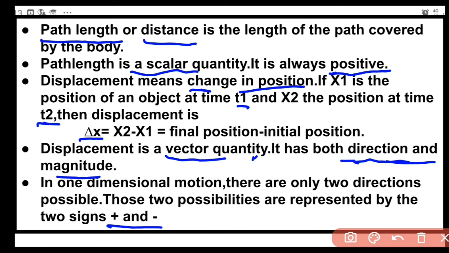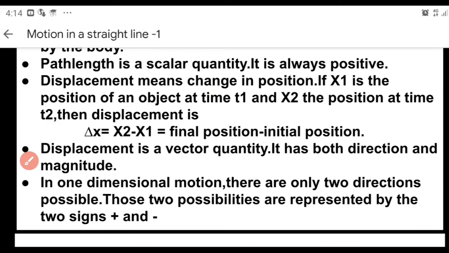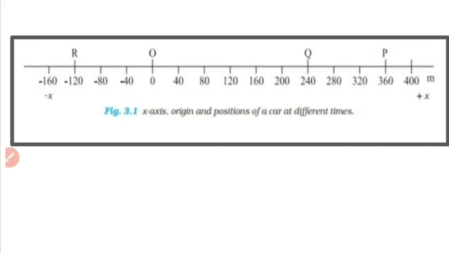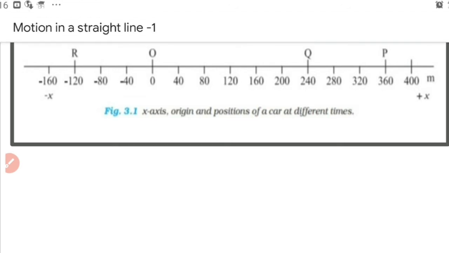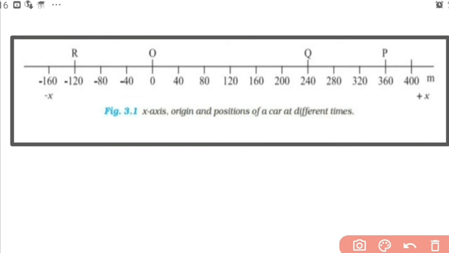So that is path length and displacement. Let's explain these terms more with the help of an example. In this example, the origin and the positions of the car at different times are shown. Origin means the starting point, the position from where the object starts. P, Q, R are the different positions of the object at different instants of time.